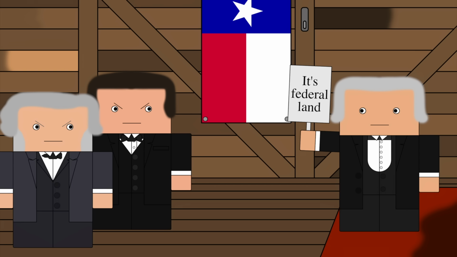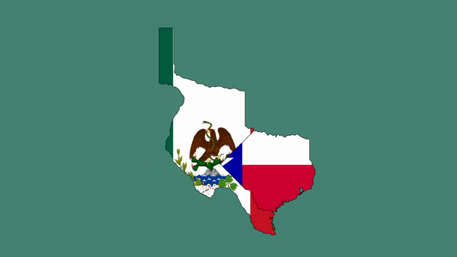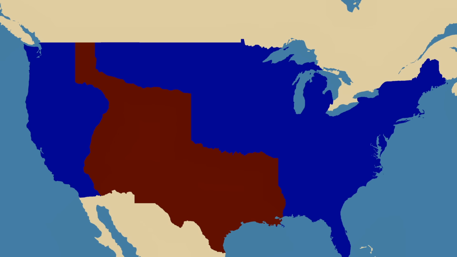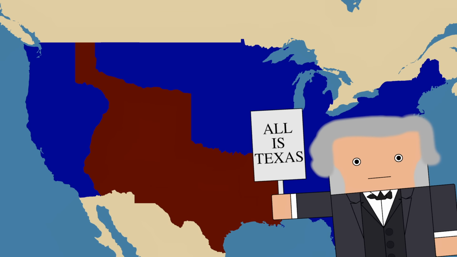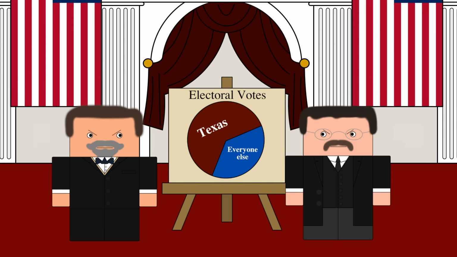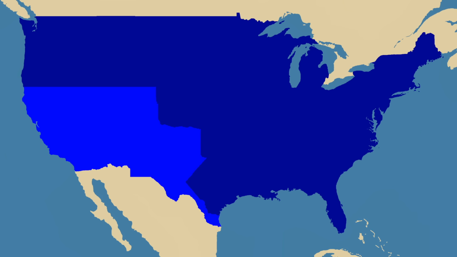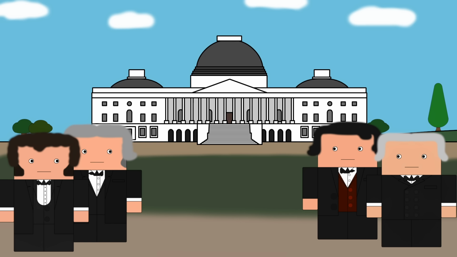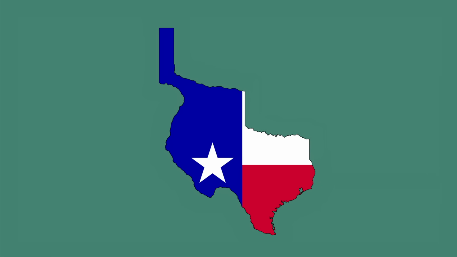Instead, the federal government argued that the Texan claim wasn't that strong, and that even though the land definitely wasn't Mexican anymore, it also wasn't Texan. The concern was that this new state was far too large and thus would wield too much power in the future. And so, as part of a broader discussion on how to incorporate America's new land, several prominent senators put forward proposals on how to divide Texas.